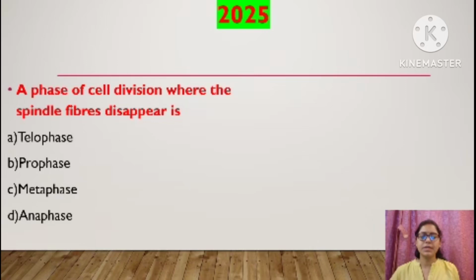When we were studying about prophase, we came across a term, spindle fibers. If you can recall the diagram, suppose this is a cell, and these are the two opposite poles of a cell.